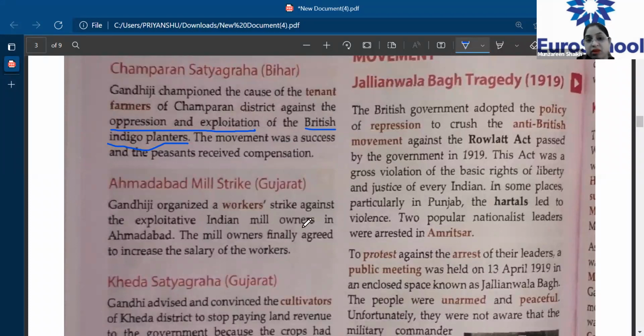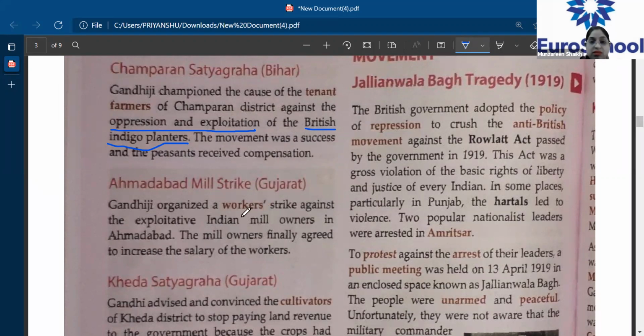First of all, this plant would take away the fertility of the soil, and the farmers were in loss because of that. So when Gandhiji saw this, he intervened and led a campaign against the Britishers in Champaran in support of these tenant farmers. Here, they achieved success.